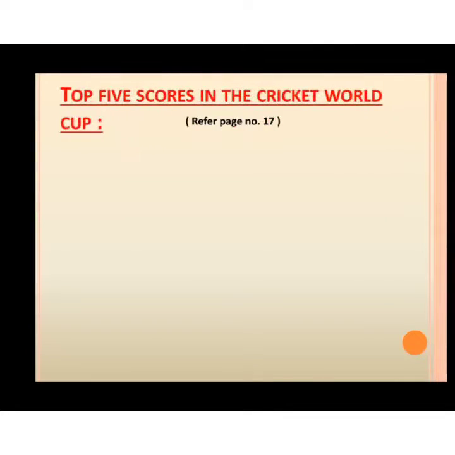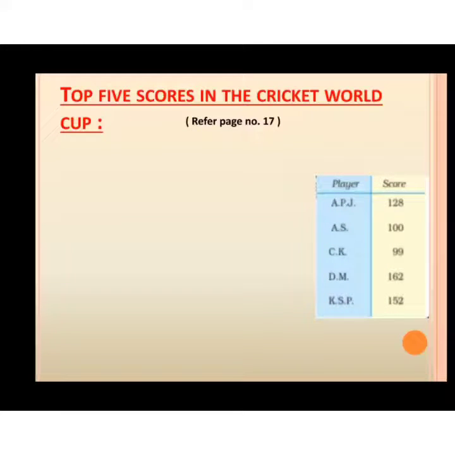Finally, the last topic of today's session, and that is top 5 scores in the Cricket World Cup. Dear students, kindly refer to page number 17 of your textbook to solve this activity. Here, the information is given in the table. There are 5 players: APJ, AS, CK, DM and KSP. This table also provides the information of runs scored by each player. Now let's try to answer some questions.